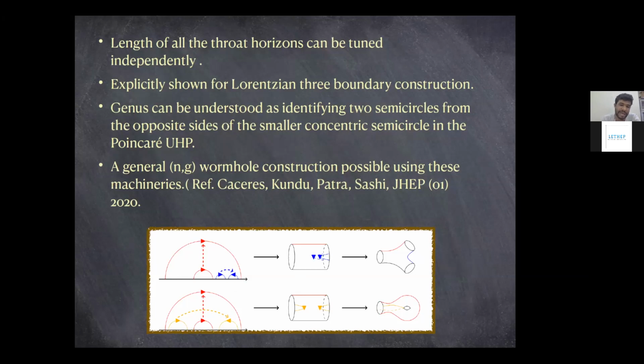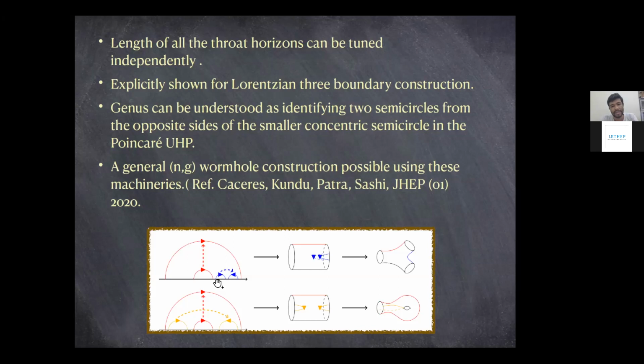So starting from a 3-boundary wormhole, for example for an n-boundary wormhole, you would have certain numbers of throat horizons, and in principle, using the isometries, the statement goes like this: all of the lengths of these different throat horizons can be tuned independently by tuning the parameters through which you remove this semicircle.